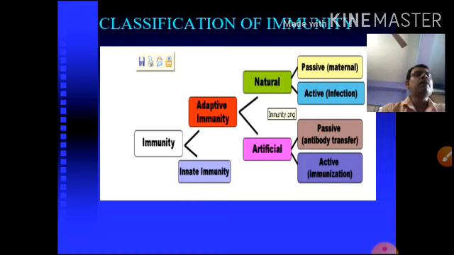Active immunization is by vaccination. That is why UNICEF and the WHO guide that when a child is born, there is a vaccine schedule provided by the hospital and the healthcare system, and generally at birth the BCG vaccine is provided. After that, many more vaccines are scheduled for the child. This immunization by vaccination is called artificial adaptive immunity, or artificial acquired immunity.